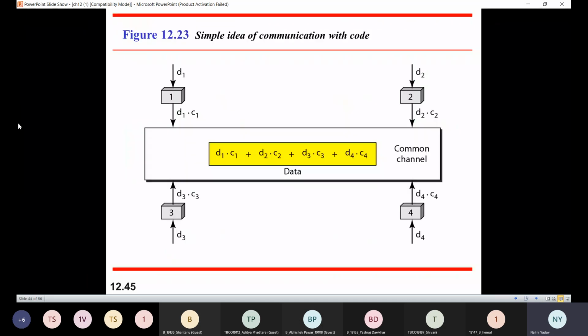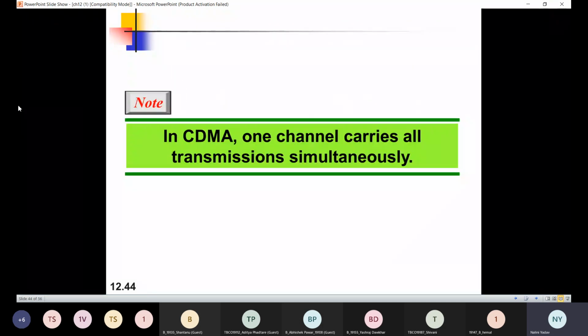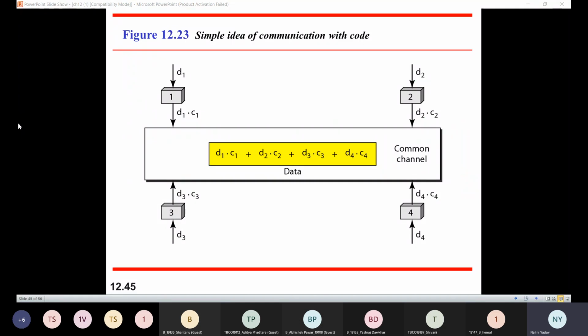And after this, we have CDMA, that is code division multiple access, right? Now, what happens in code division multiple access? Over here, each station transmits data frames with the full frequency on the shared channel at all times. It does not require a division of bandwidth on a shared channel or time slots like TDMA or FDMA.